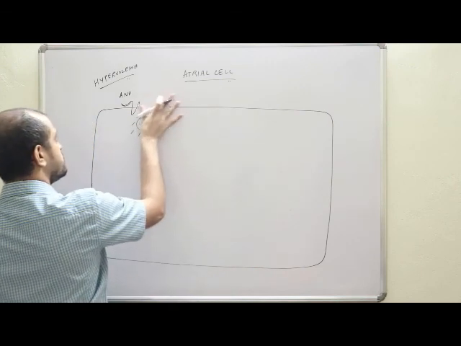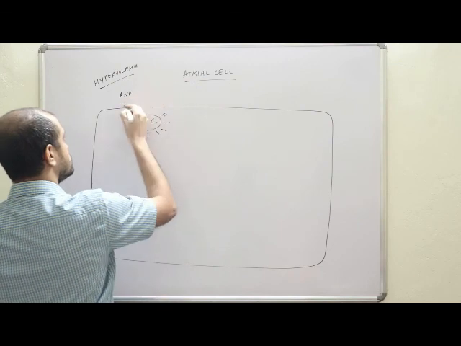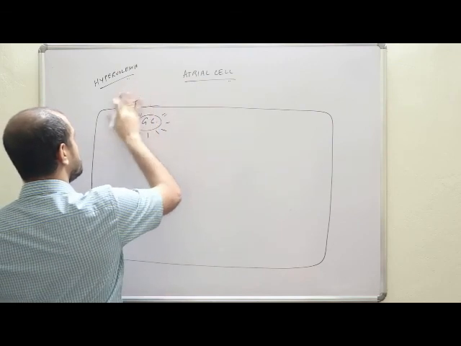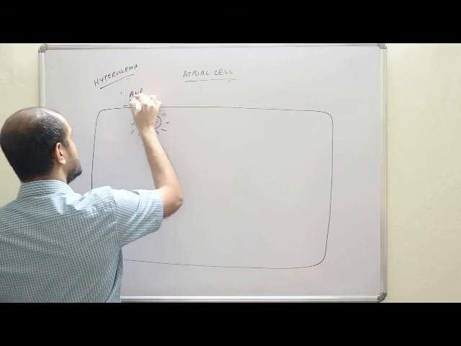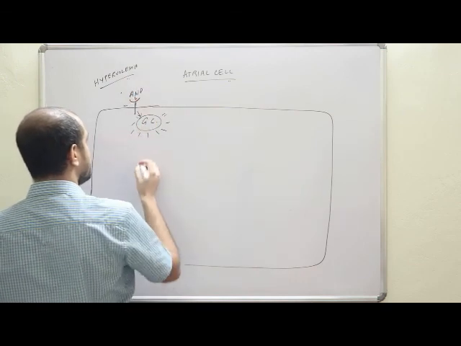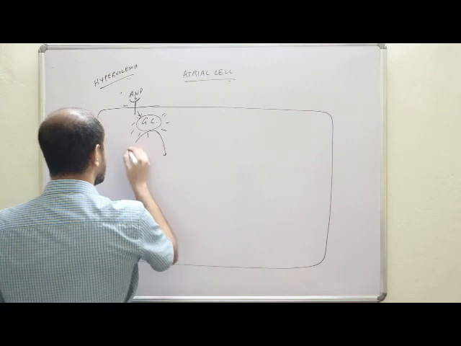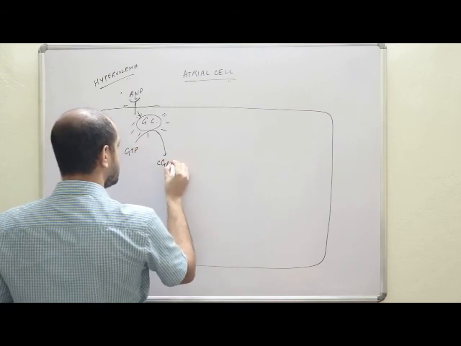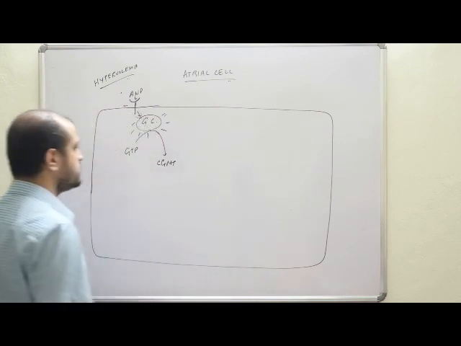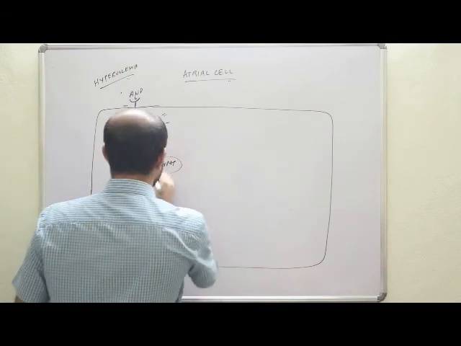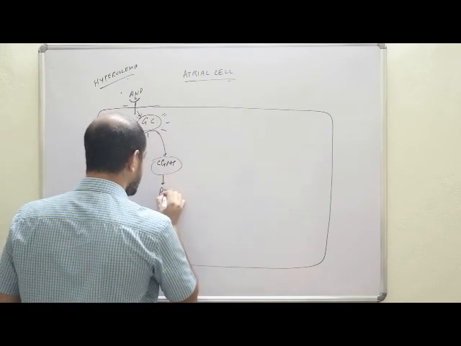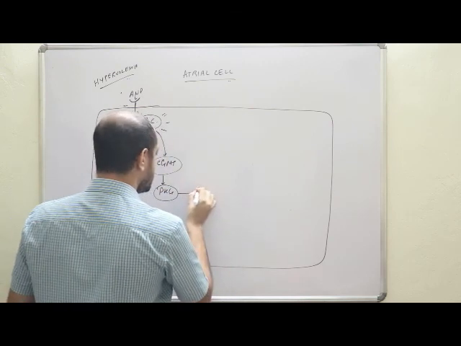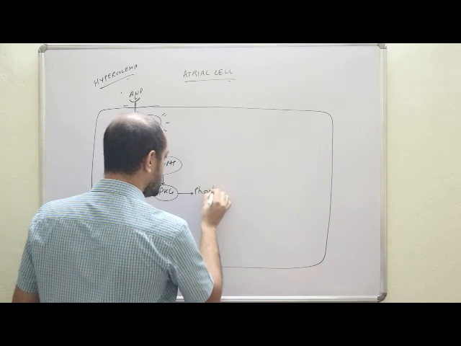This is not a G protein coupled receptor, sorry, so I should not draw like this. So suppose this is your receptor, and when ANP binds with it, this guanylyl cyclase will convert GTP into cyclic GMP. Now the important point here is that cyclic GMP will now activate protein kinase G, and this protein kinase G will help in phosphorylation of proteins.